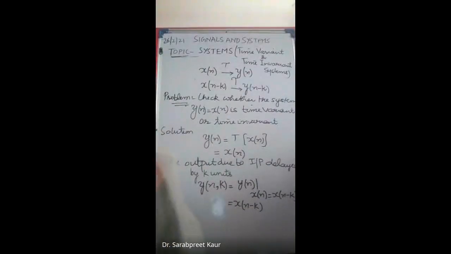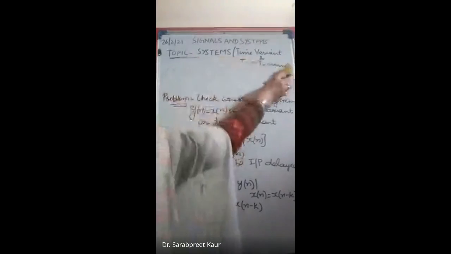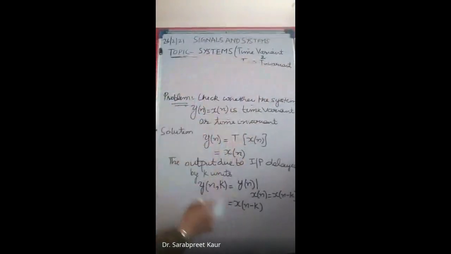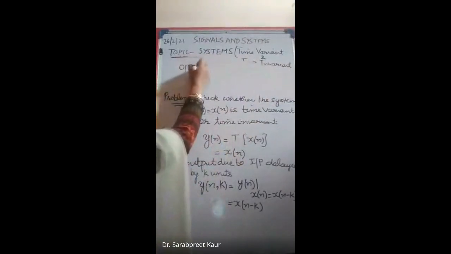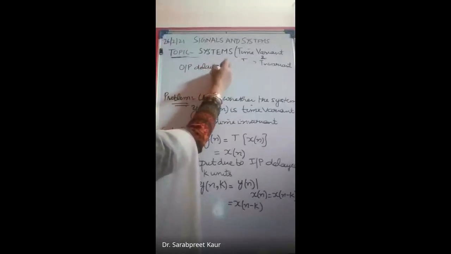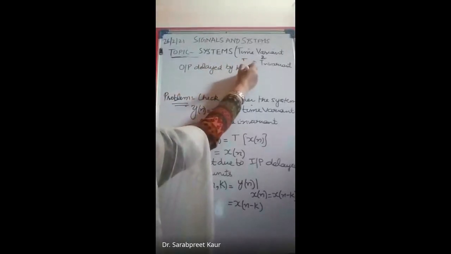Now we have to find the output delayed by k units. The second step is the output delayed by k units.